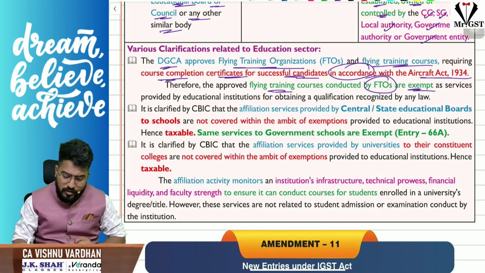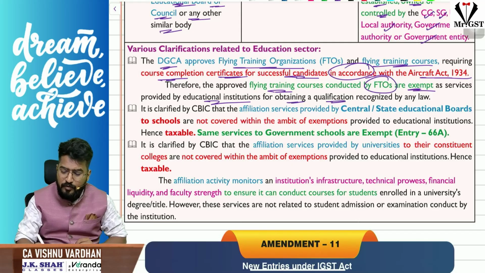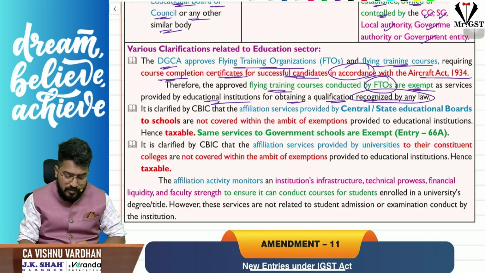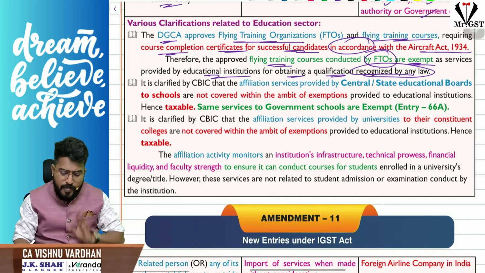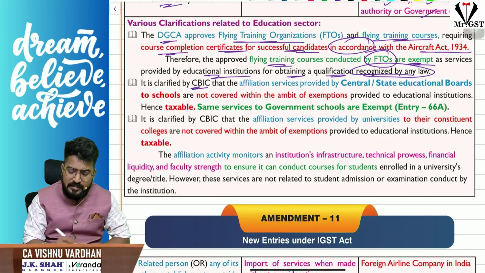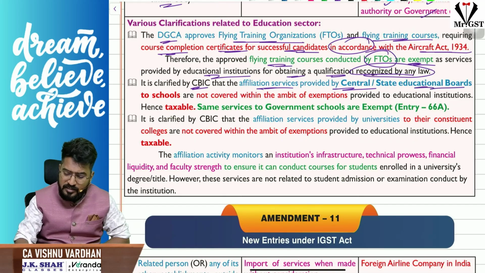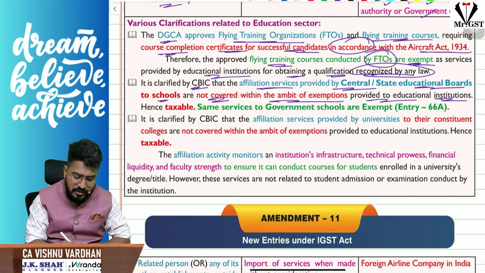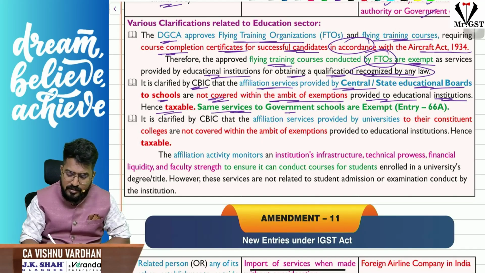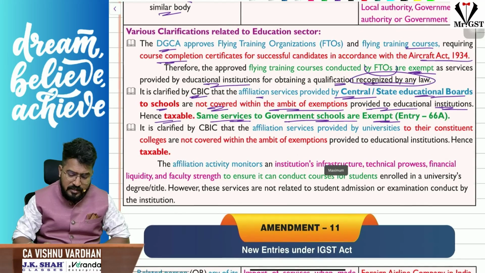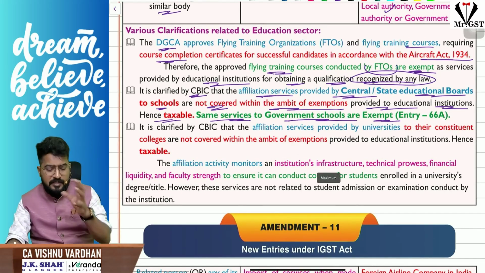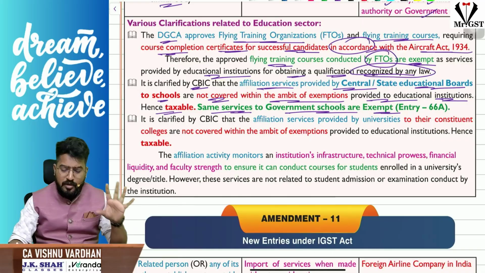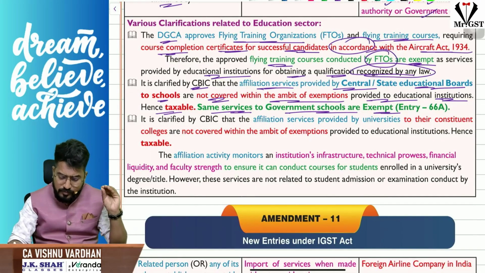So if they are provided by the education institution, yes, because they are provided by the education institution for obtaining a qualification recognized by the law. As we have discussed this. Next, it is clarified by CBIC that affiliation services by central government and state government educational boards are not covered within the ambit of exemptions provided to educational institutions, hence they are taxable. The same services to government schools are exempt. Just now we have discussed, affiliation services provided by CBSE, state boards, etc., to schools are not covered within the ambit of exemption provided to educational institutions, hence taxable.